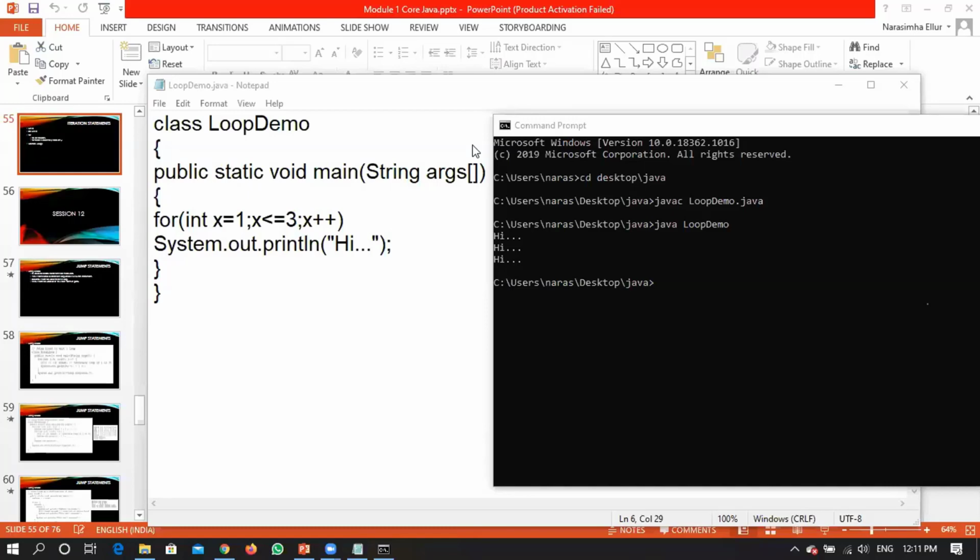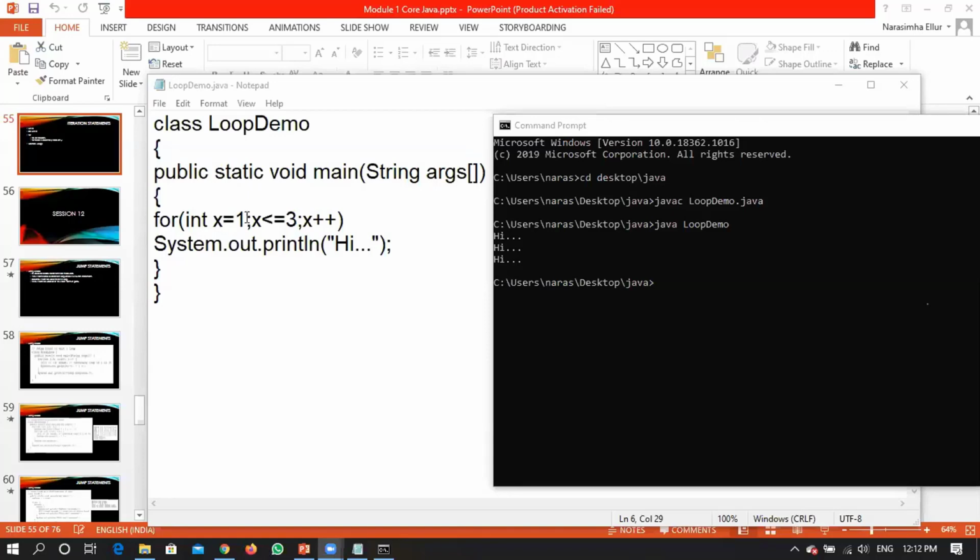In the initialization part, you have given x is equal to 1. So x will be initialized. Any questions? Right. x will be initialized first. How many times will the initialization process occur? It will occur only one time. Initialization will take place only once.